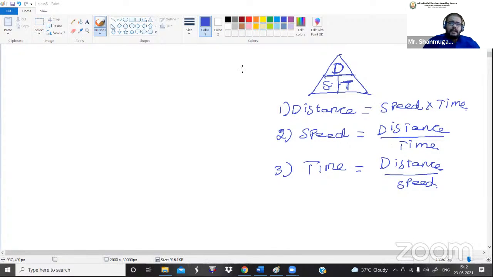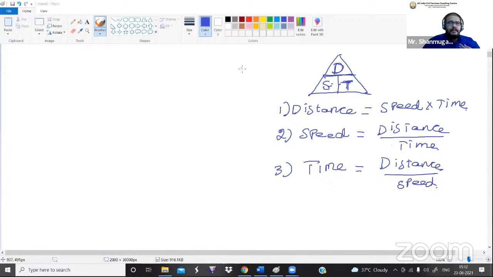Why I am saying this in a particular manner is that sometimes in the question they ask us to calculate the distance value. Then they will give the speed value only, but they don't give the time value directly. If they have not given the time value, we cannot calculate the distance value.